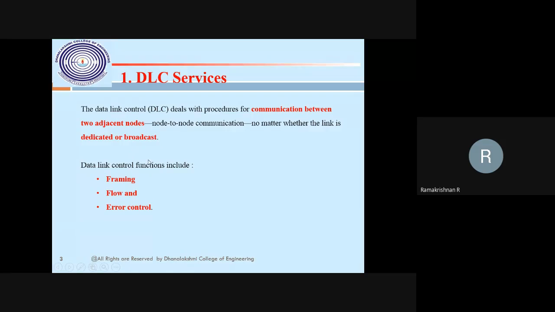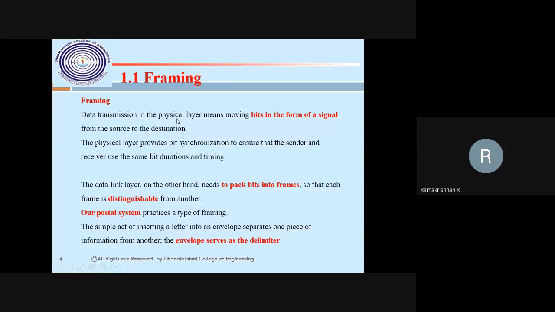Every layer has services like this, but it depends on the layer. We have to write smartly. So framing, flow control, and error control, these are the services. Here, framing: just now I said that the physical layer means moving the bits from source to destination, because between the sender and the receiver there is a physical connection, that is the transmission media. The transmission media transfers the data as an electromagnetic signal, but the receiving node converts the electromagnetic signal to bits.